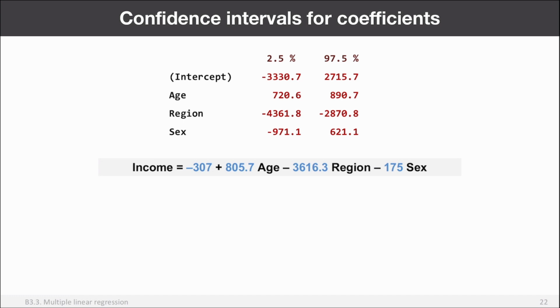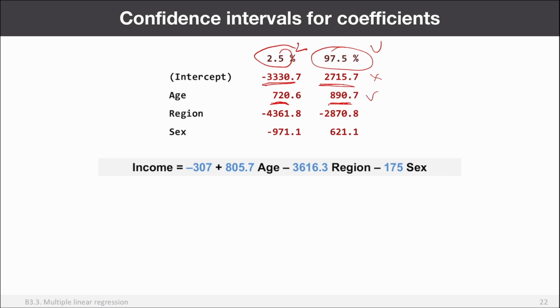Now, as I said, we can also compute confidence intervals, right? So in this case, you can see I computed a 95% confidence interval. So we have a lower boundary here, upper boundary here. And then you can see the intercept can be negative, can be positive. So not significant, right? So it can likely be 0. But age is consistently positive. So we observe an effect from age in our dataset of 805 euro per 1 year, right? But in fact, it can be anywhere between 720 and 890. We don't know for sure, but with 95% confidence for the whole population, this effect is reproducible and it's a positive effect.